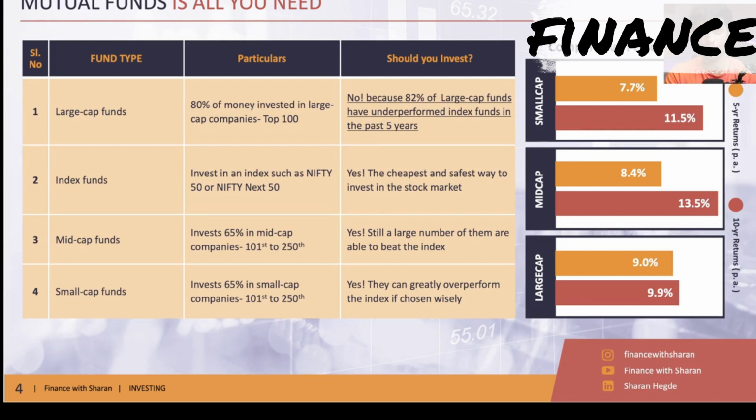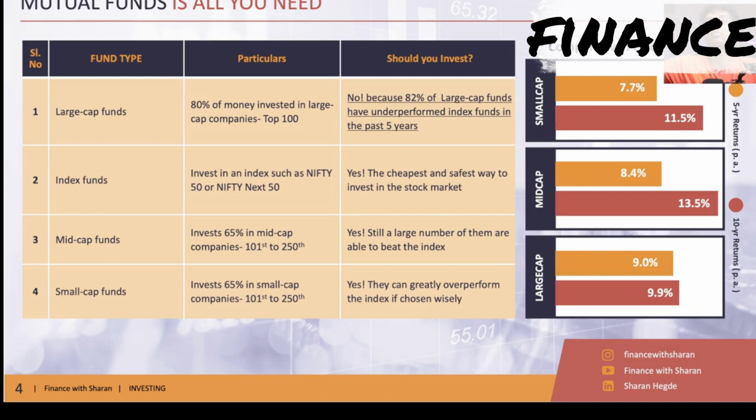Now, why is this happening? Every economy, when it is developing, makes it very easy for companies to beat the index. As it becomes developed, for example the United States, index funds become very popular. Everybody is investing in index funds, and actively managed funds struggle to beat them. What is actively managed? Actively managed is when a fund manager is sitting and actively looking at your money to see which companies to invest in. An index fund is all algorithm, all automatic. So in developed countries, it is very difficult.